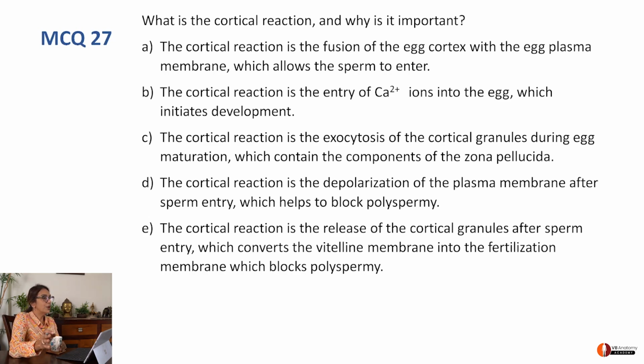Question is, what is cortical reaction? Why is it important? So now when you see a lot of data like this in an MCQ, ask yourself, what is cortical reaction? Cortical reaction is when the cortical granules at the edge of the secondary oocyte are stimulated to release their contents. Who stimulates them? The sperm that enters inside stimulates them. And this stimulus causes a calcium wave to occur and the complete plasma membrane gets blocked off, preventing polyspermy.